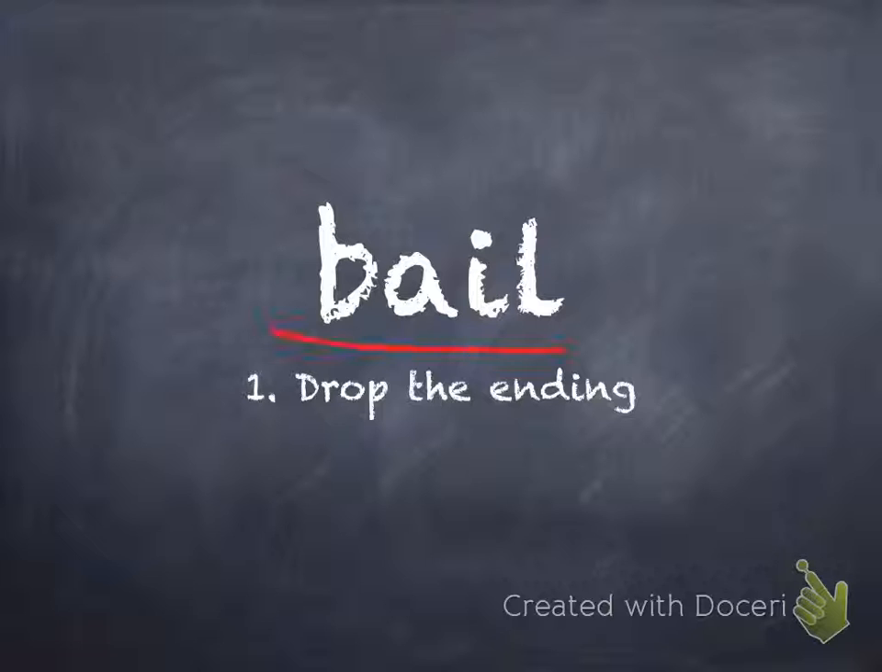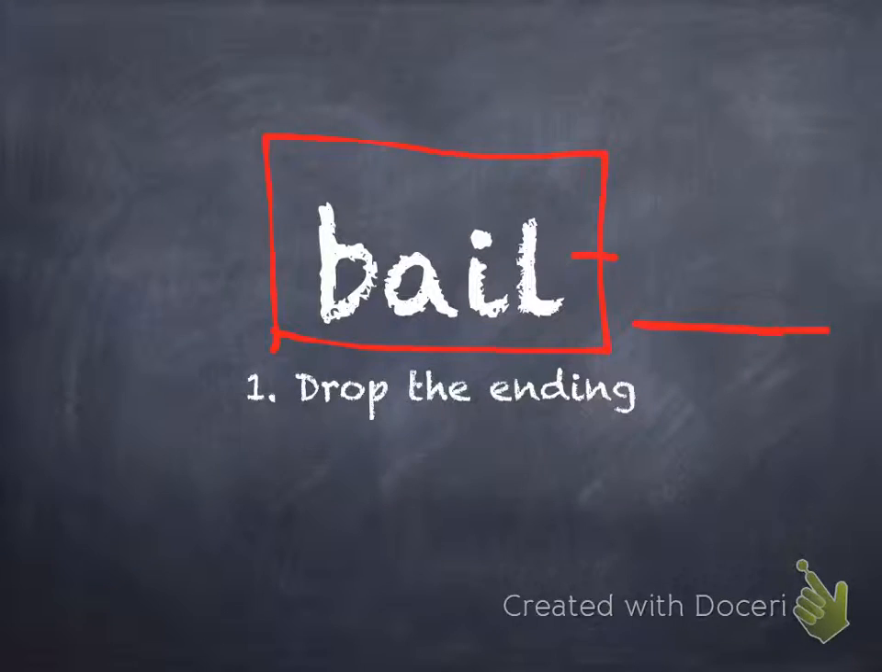Now we have bail, and that's your stem. Anytime I refer to the stem of a word, it is the verb without the ending. So notice we're missing an ending here. So now we have to think of what ending we're going to put on it based on a subject.